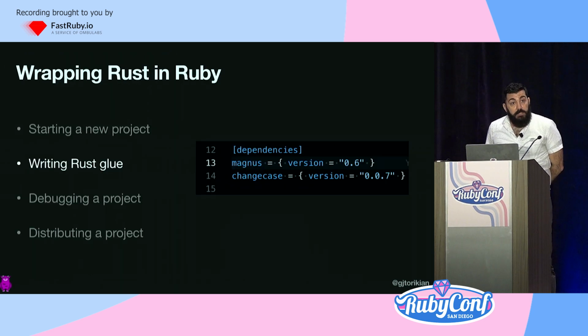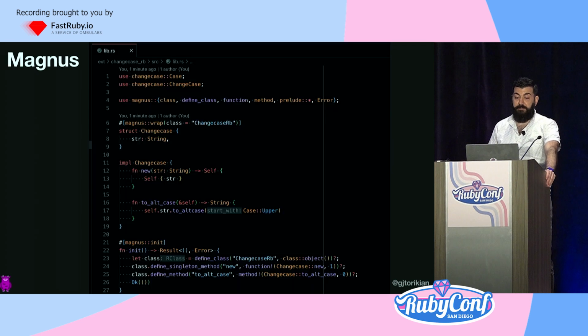So with that foundation in place, we're ready to write some glue code. And to do this, we're going to rely on something called Magnus. Bundler brought in Magnus for us. It's as official as it gets in an open source project. It's officially supported by bundler. I guess you can describe it as a framework. That's not really super accurate, but basically it does a lot of the Rust in Ruby binding magic for you. It's kind of hard to explain without examples, so we'll just dive in.